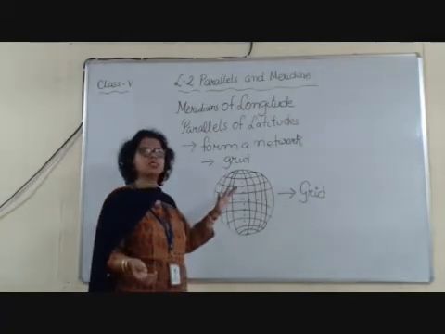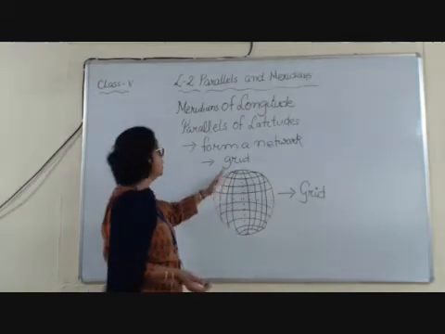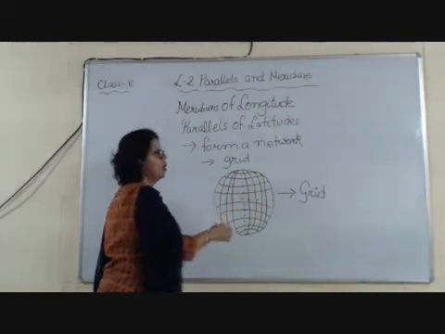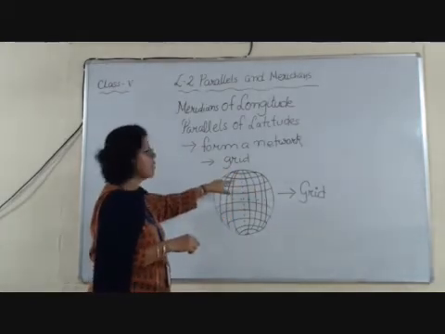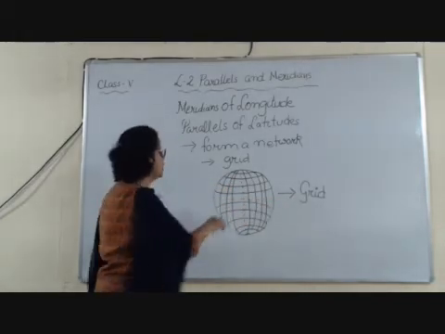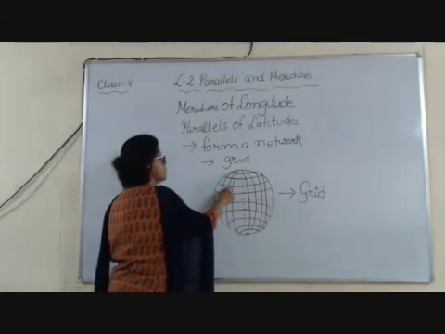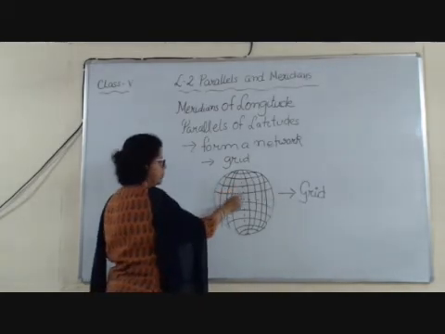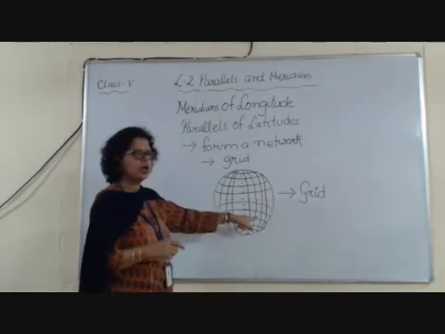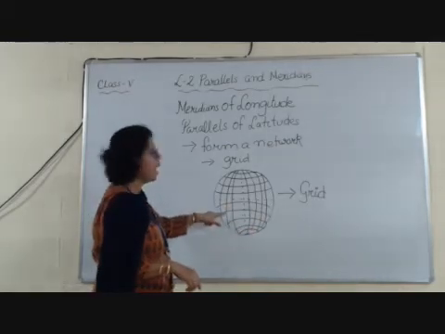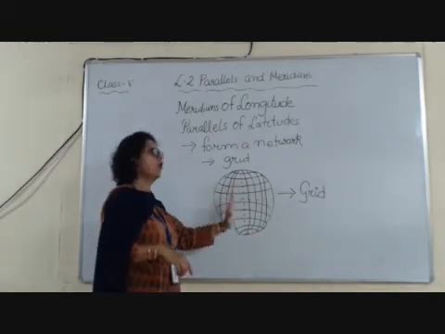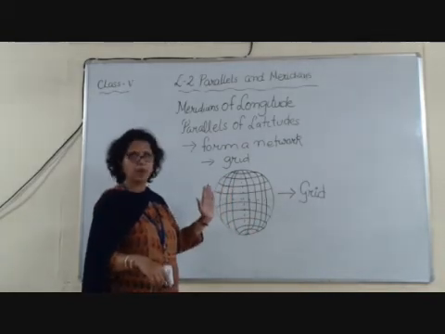So this is why these lines are drawn. And this network, where parallels and meridians cut each other at right angles, at 90 degrees, is called a grid. And this is how we locate places. Like we say this place is London, or this place is India, or here we have Australia, Sydney, or here we have Brazil. So this is how we locate places, and this is how we find out the time.